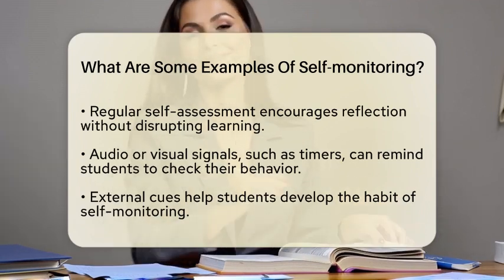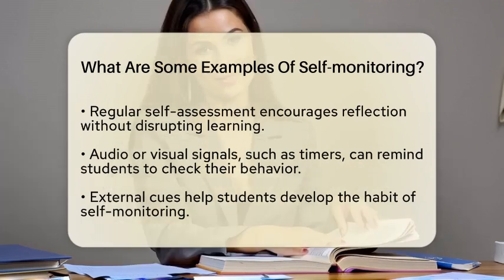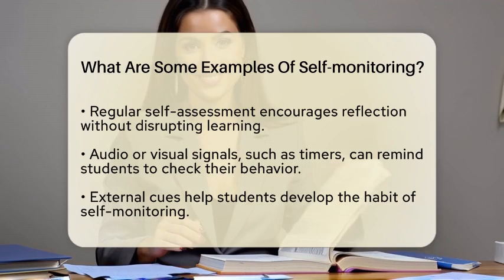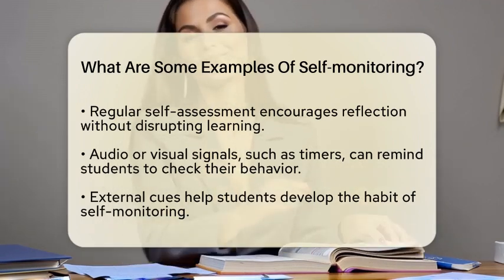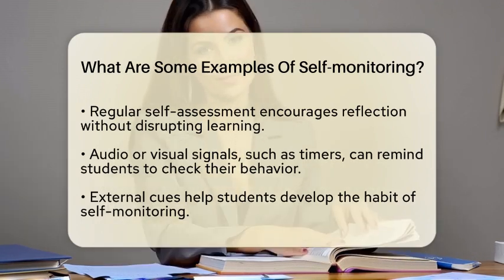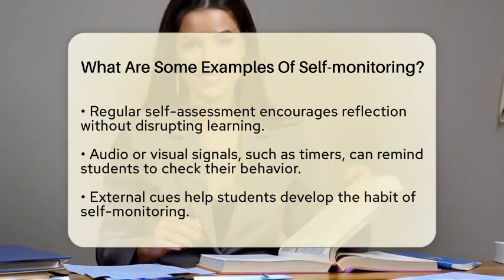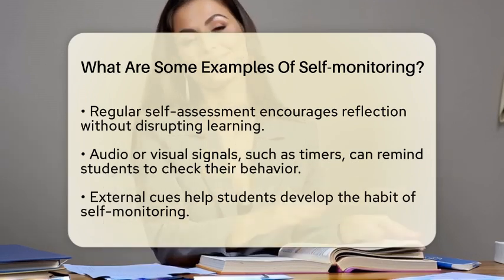Interactive modeling is also a great way to teach self-monitoring. Teachers can role-play both on-task and off-task behaviors. For instance, a teacher might pretend to be distracted and then ask themselves, "Am I doing what I'm supposed to be doing right now?" This helps students learn how to identify and correct their own behavior.